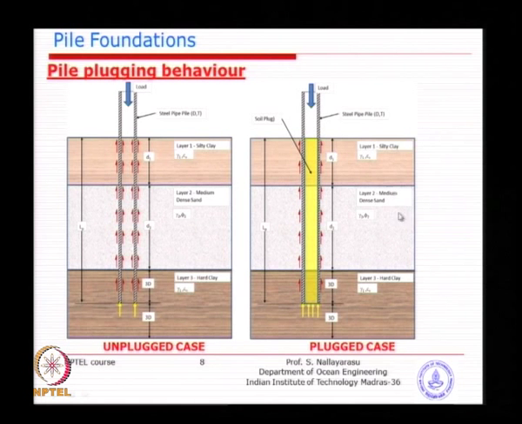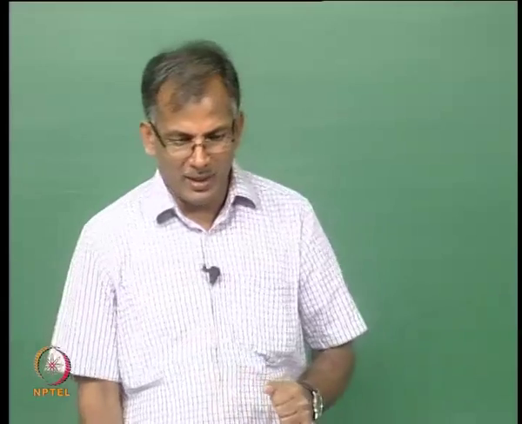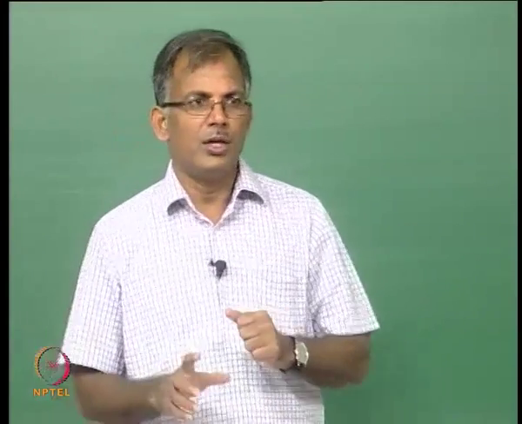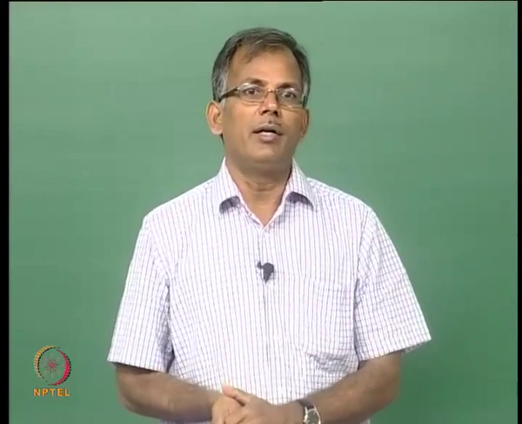So, that is the plugged case, which is nothing but a soil plug forming inside. Suppose you want to actually make it artificially, how can we do this? You want a very good bearing capacity at the end, so you could also do that. You just take out the soil from inside the pile by using several drilling techniques. After driving the pile, remove the soil and just put the concrete inside.